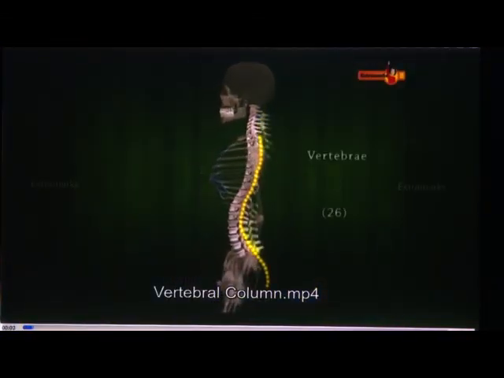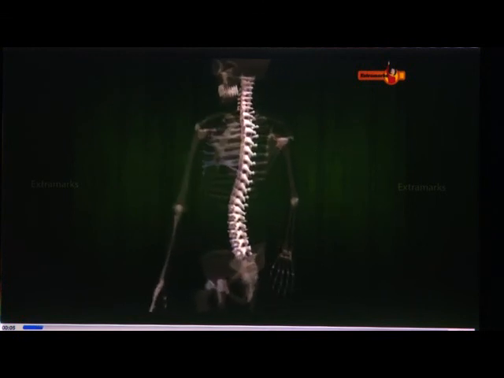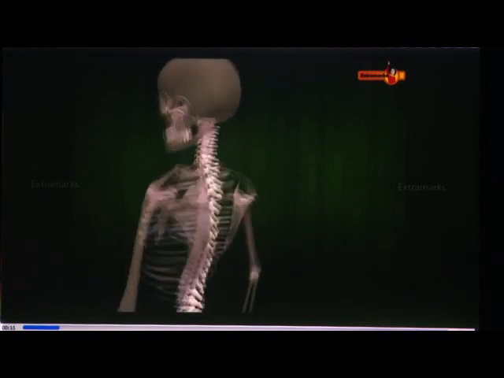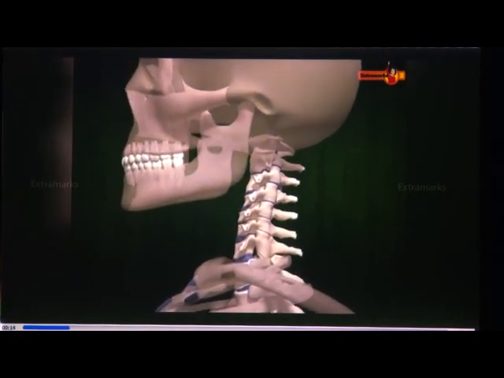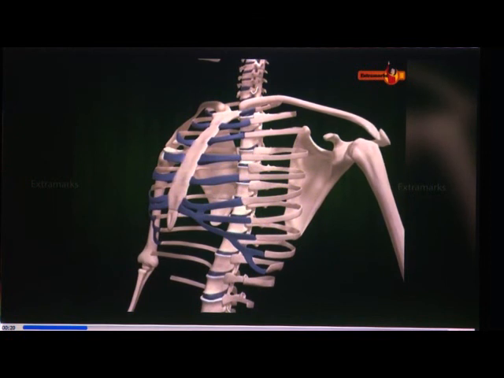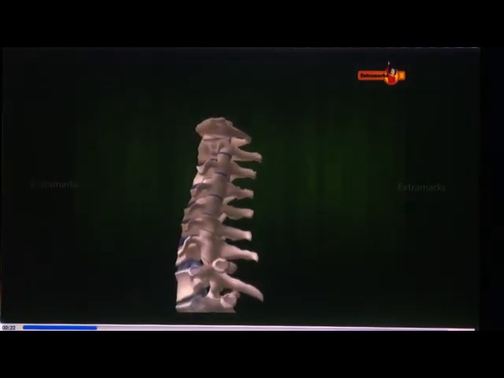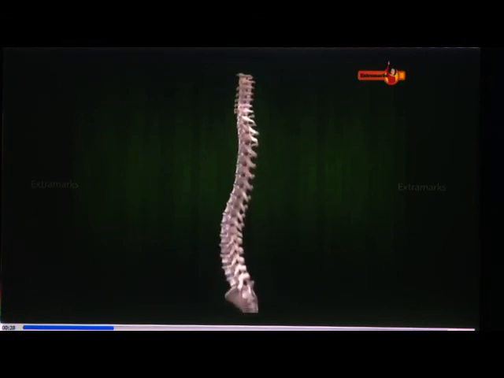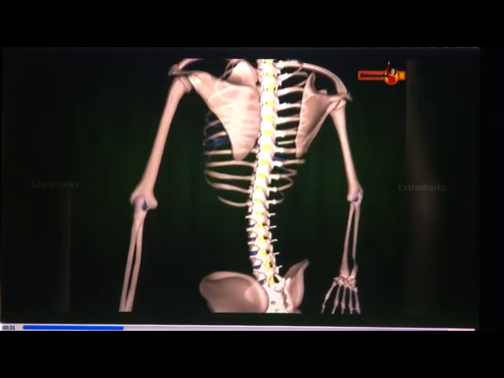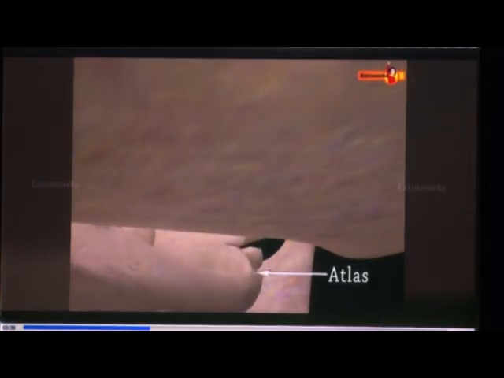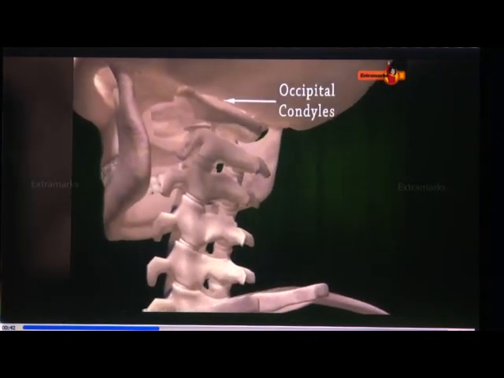Our vertebral column is formed by 26 serially arranged units called vertebrae. The vertebral column protects the spinal cord, supports the head and serves as the point of attachment for the ribs and musculature of the back. It extends from the base of the skull and constitutes the main framework of the trunk. Each vertebra has a central hollow portion, neural canal, through which the spinal cord passes. First vertebra is the atlas and it articulates with the occipital condyles.